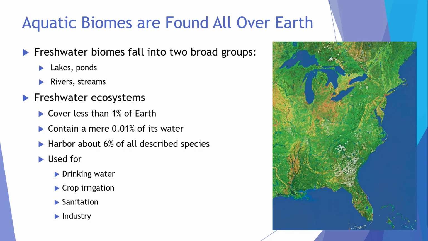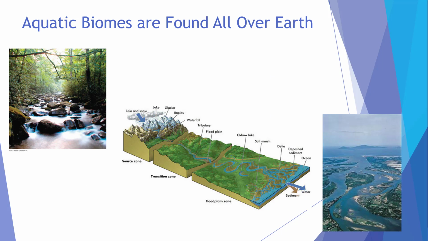Humans have been tightly connected with freshwater ecosystems since our species got started. We use it for drinking, crop irrigation, sanitation, industry, and so on. Now, I'm making the case that freshwater biomes are even more distinct than just water that flows and doesn't flow because they cover a wide range of latitudes and elevations with vastly different temperatures and precipitation patterns. Additionally, for rivers, where you happen to be within a watershed has very different hydrological conditions. Headwaters in the source zone are very different from a transitional zone or from a floodplain. There is a different flow, volume of water, temperature, vegetation, animals, and so on.